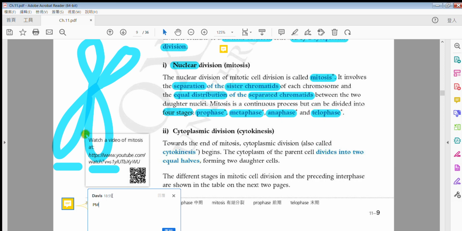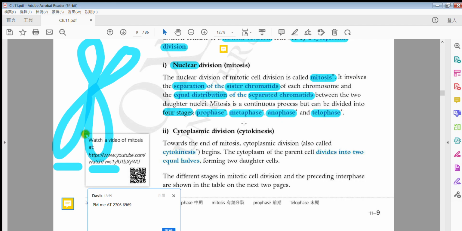Just put this down: PM me at this number, in case you want to find me. Why did I give you this sentence? As you can see, PMAT, these four letters. If you remember this sentence, you'll find out P stands for prophase, M for metaphase. Read it several times, say it once again after me.